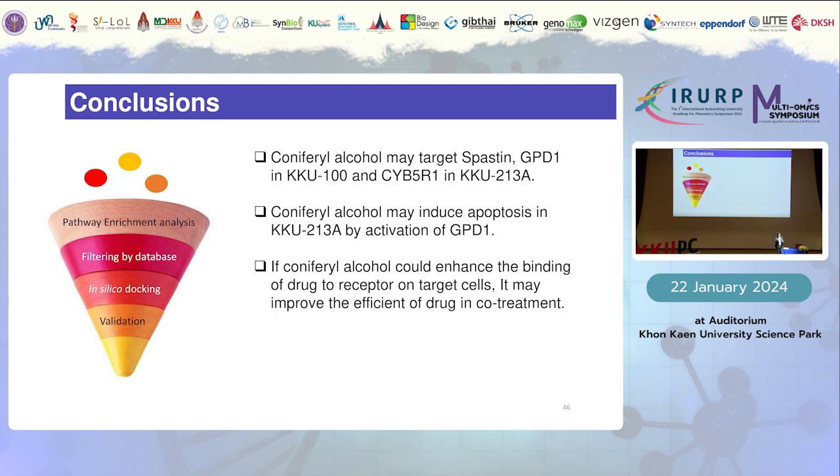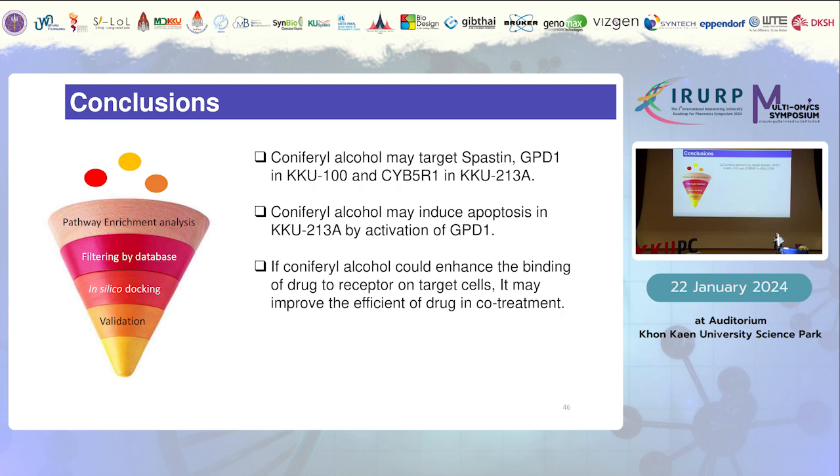One is the pathway enrichment analysis. The second step is filtering by database, so the database also plays a role in fulfilling the requirement of selection criteria. In silico docking is next, and last but not least is validation. We could validate our finding using either molecular dynamic simulation or wet lab work.